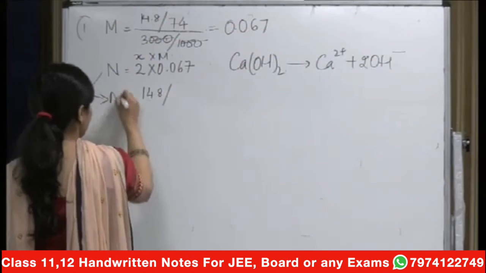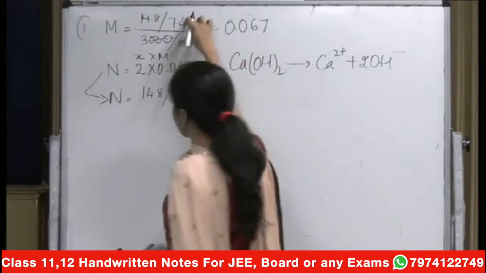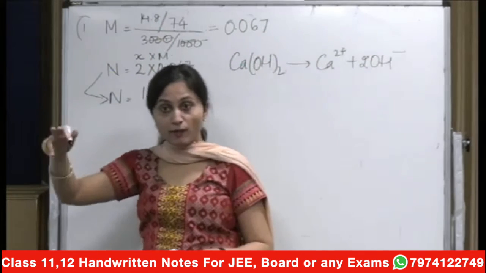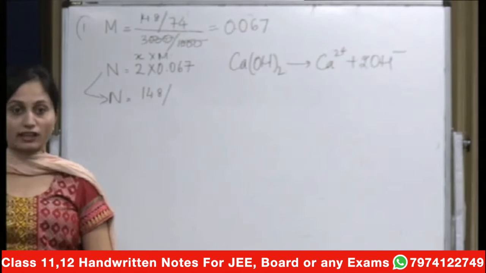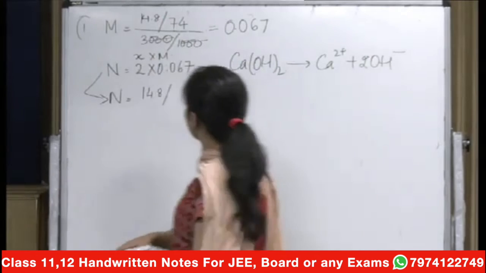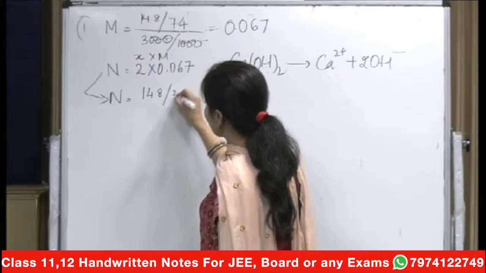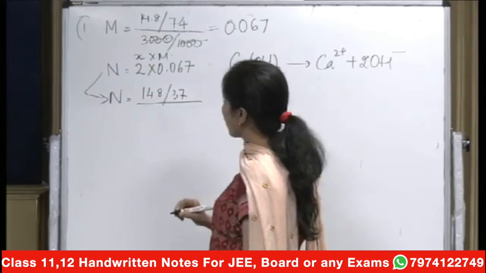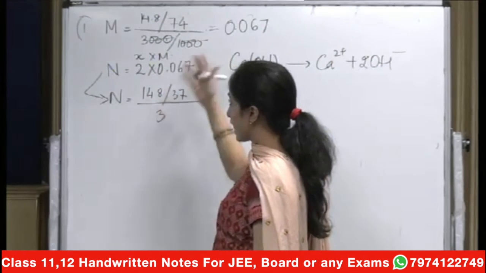What will be the equivalent weight now? 74 divided by 2. Why 74 divided by 2? Because the equivalent mass is equal to molar mass upon that X factor. So that will be equal to 37, and that will land up at the same answer.